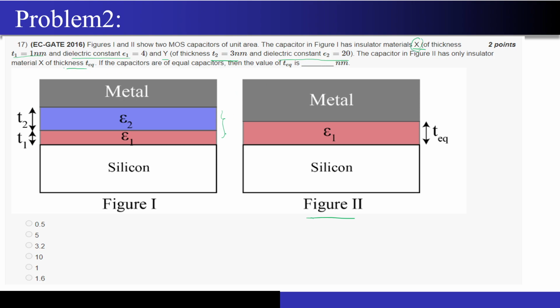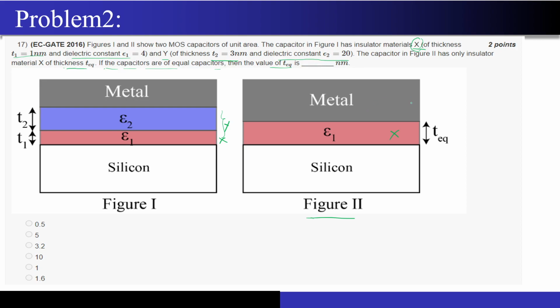This has X and Y, right? This has X and Y. So this is X, this is Y, but here this is only material X that has been taken over here. So now what they have asked: if the capacitors are of equal value, then what will be the value of T equivalent? Correct? So this is the question that they are asking.